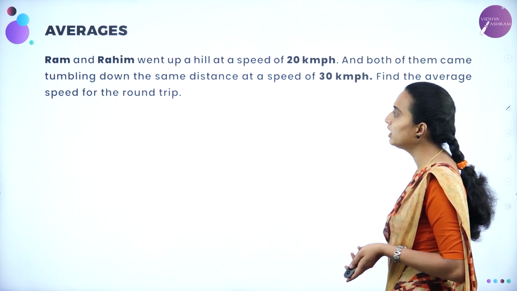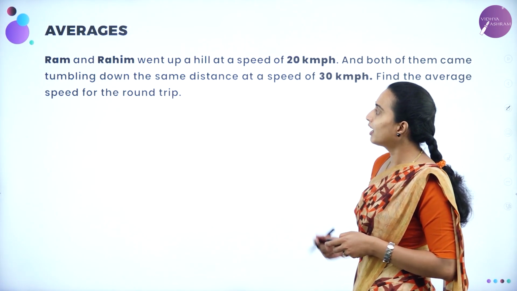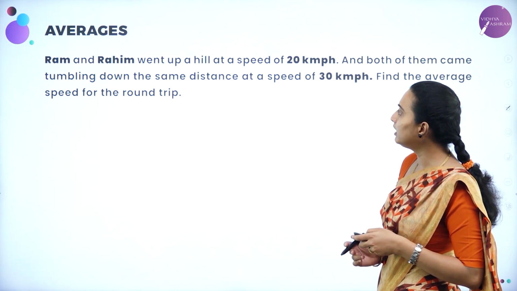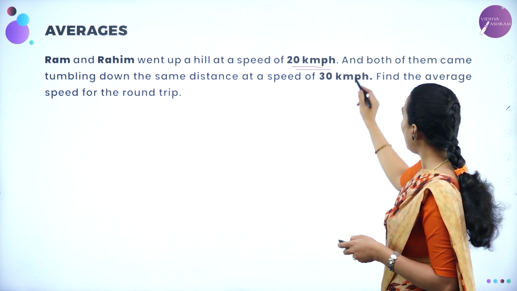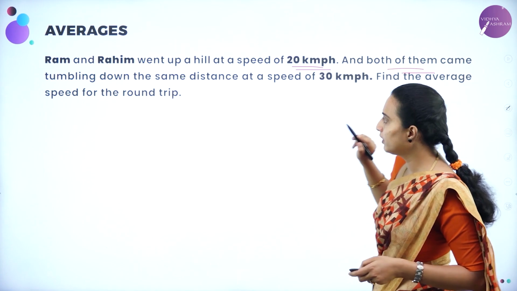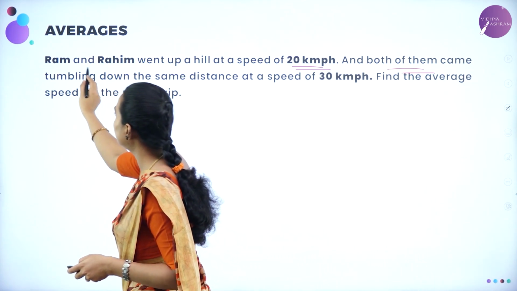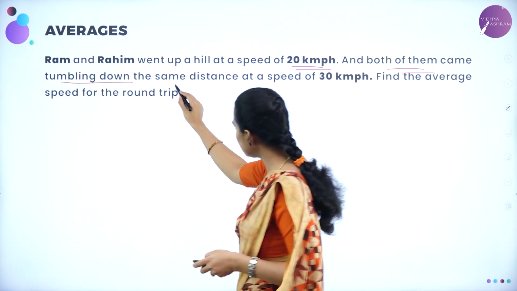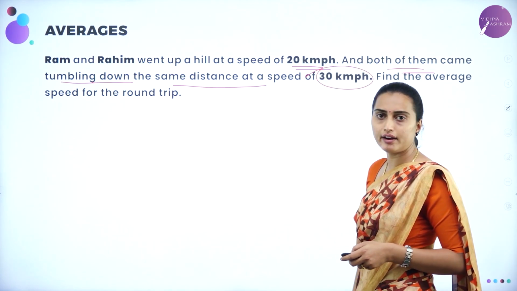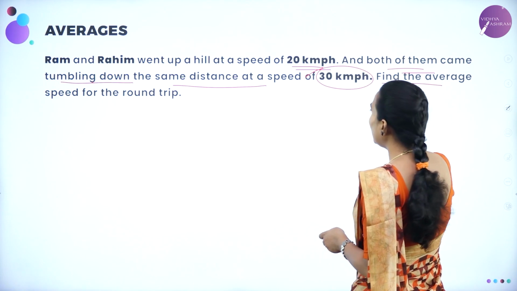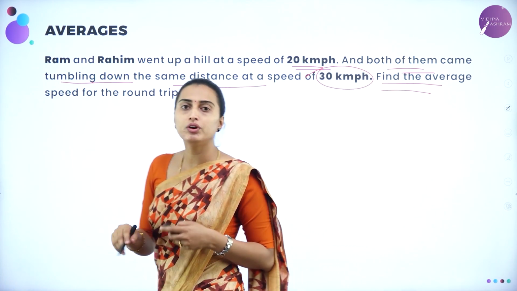Understood? See, the next question is: Ram and Rahim went up a hill at a speed of 20 km per hour, and both of them came tumbling down the same distance at a speed of 30 km per hour. So find the average speed for the round trip.